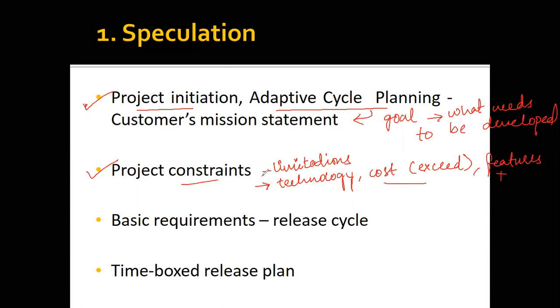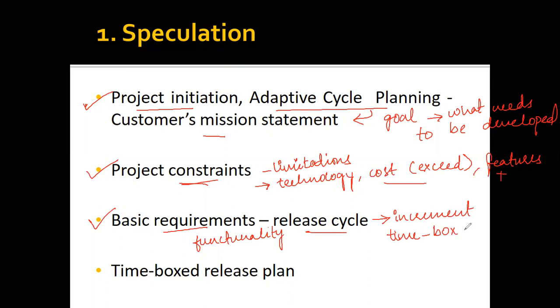When you've got the goal of the particular project and the limitations of the particular project, it becomes easy for you to gather the basic requirements. When you know what are the different features or functionalities that they want within a particular software, it becomes easy for you to tell in how many increments you're going to deliver the software. You can identify the time. It is a time box technique, meaning you are going to identify within how much time you're going to deliver the software, and how much time it is going to take to deliver each increment.